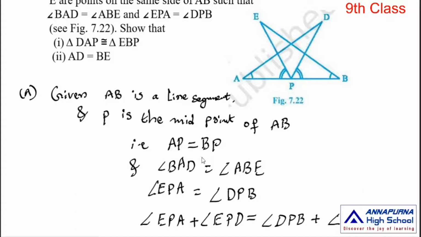Observe the figure. Angle EPA plus angle EPD is equal to angle APD.